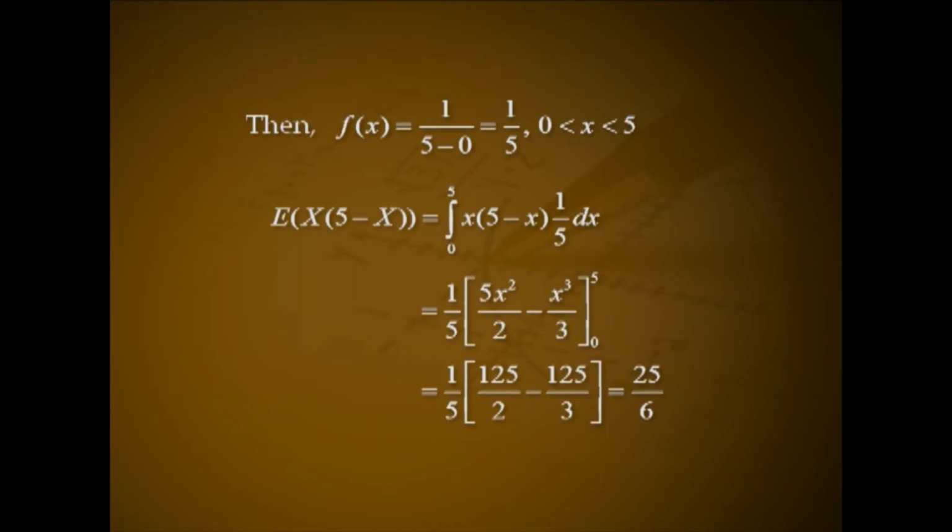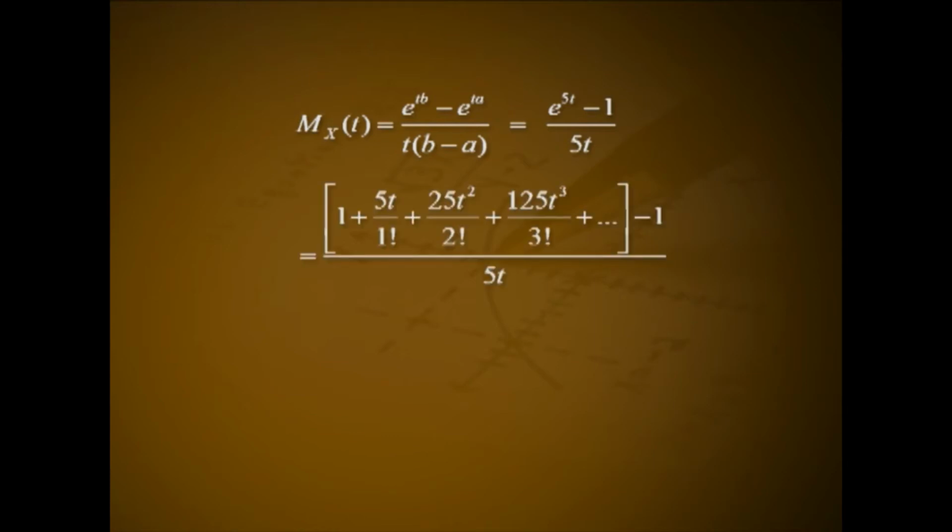Expectation of x(5 − x) equals the integral over 0 to 5 of x(5 − x) into 1/5 dx, that is 1/5 into [5x²/2 − x³/3] over the interval 0 to 5, that is 1/5 into (125/2 − 125/3), that is 25/6.